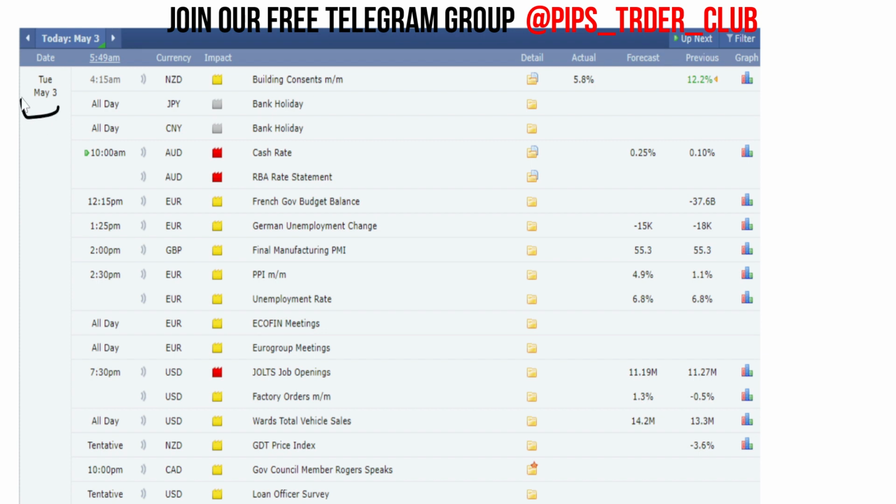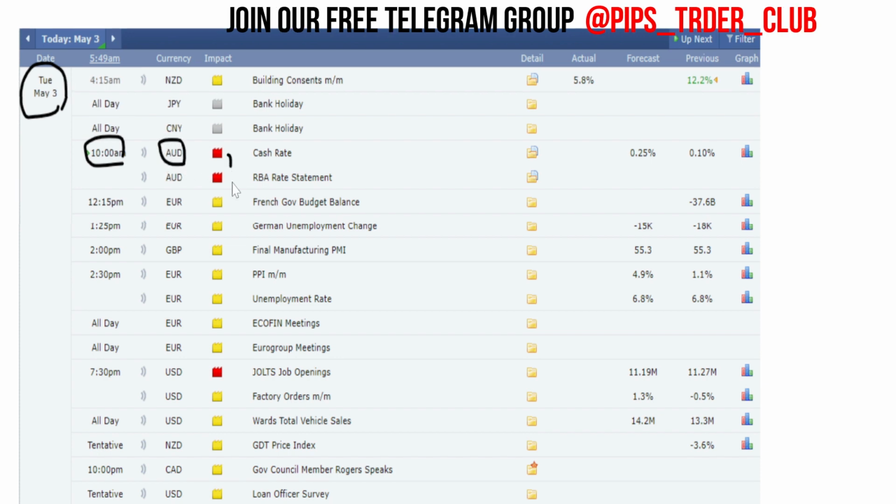So today is Tuesday, May 3rd. And when we look at the event plan for today, at 10 AM we have events related to Australian dollar, which has a high impact. And next, at 7:30 PM we have high impact news for US dollar related currency pairs. Other than these two events, we have only low impacting news coming up.